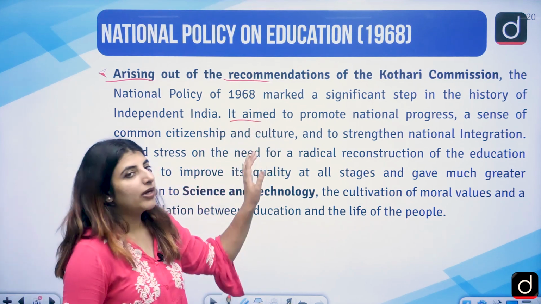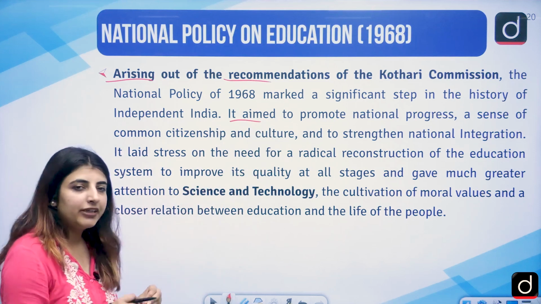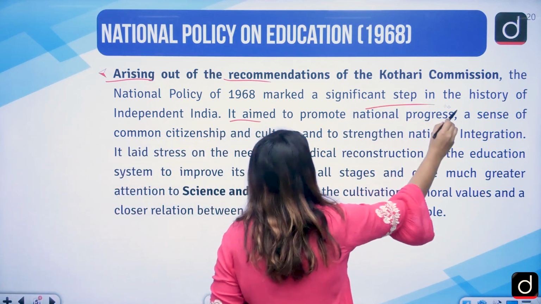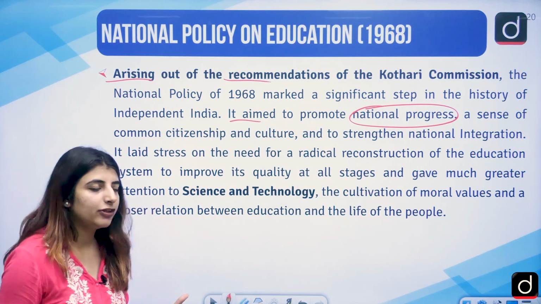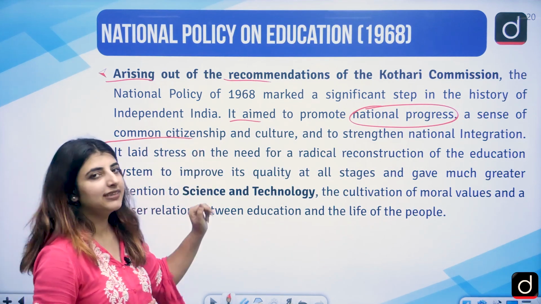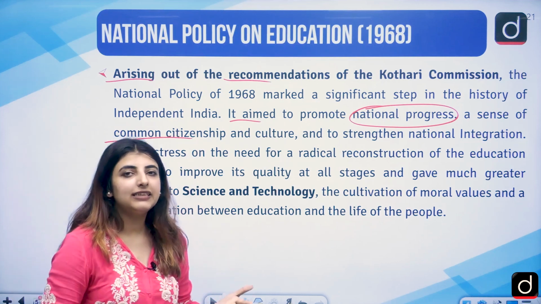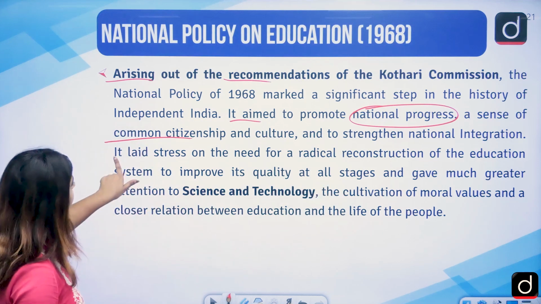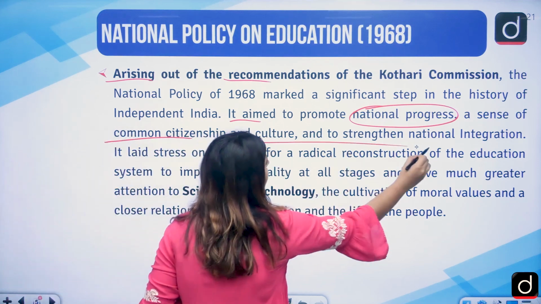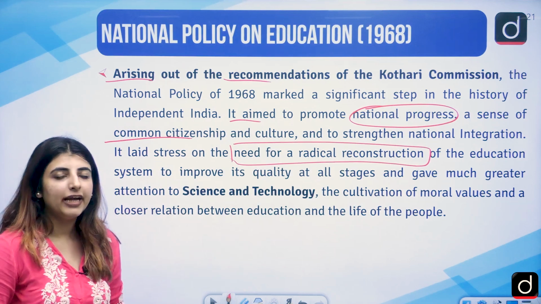It aimed, so what are the aims? You can jot it down in the pointer system: to promote national progress. And how should national progress be there? Through the spread of education, a sense of common citizenship and culture, the diversity that we talk about, to strengthen national integration. Stress on the need for radical reconstruction of education.